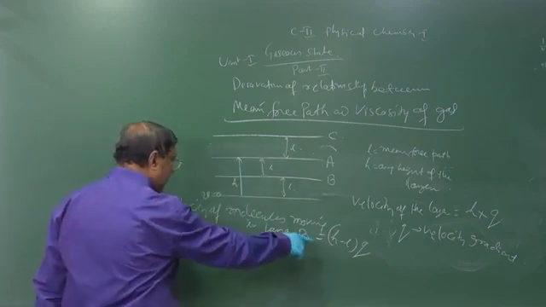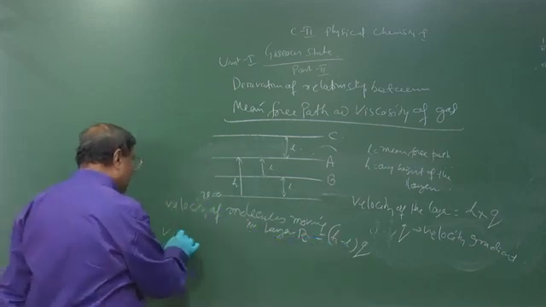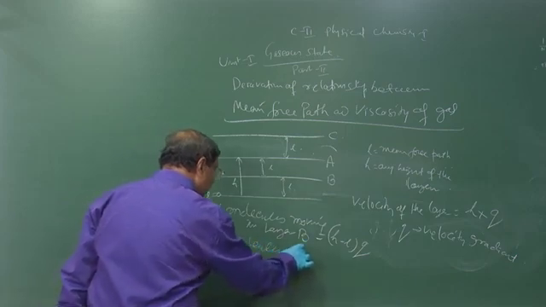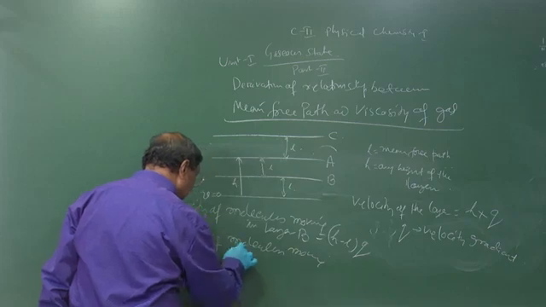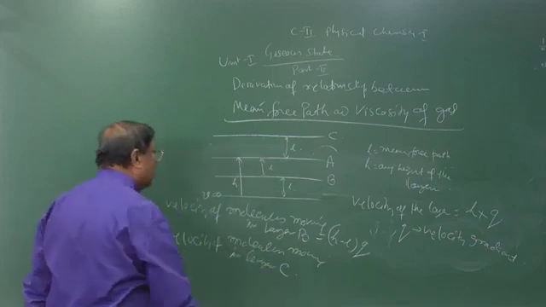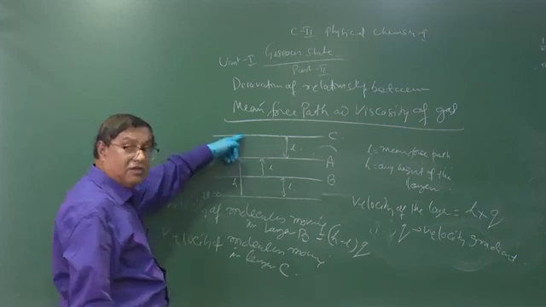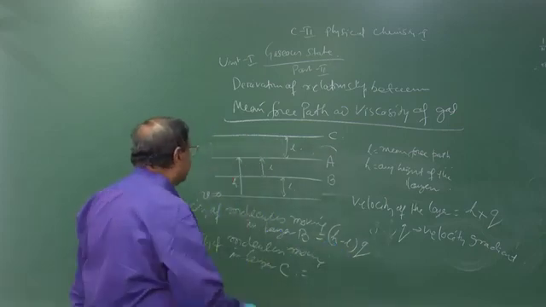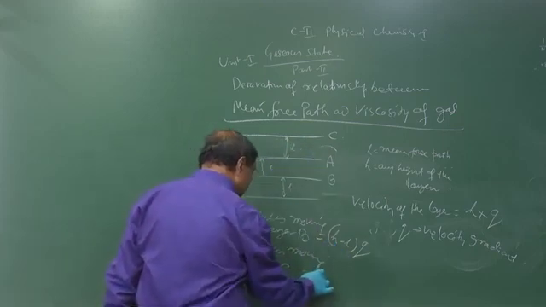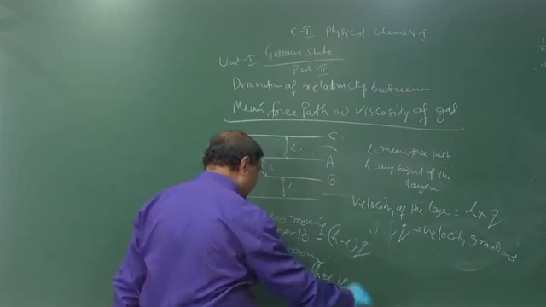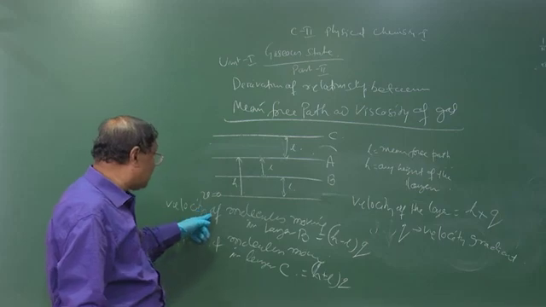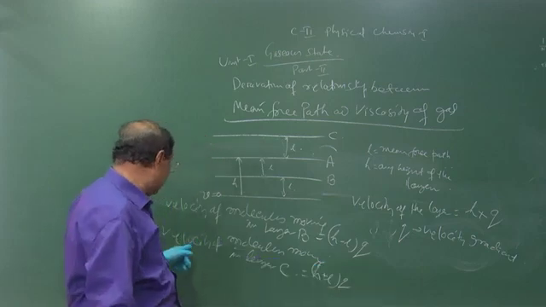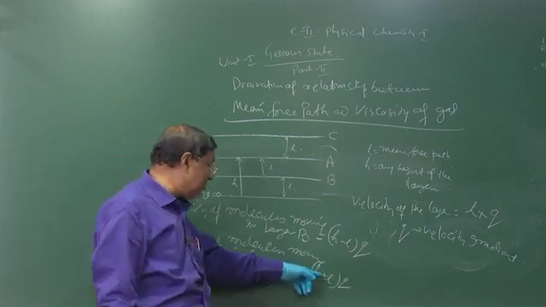So the velocity is (h minus L) into q. The velocity of molecules moving in layer C is height into velocity gradient, that is (h plus L) into q. So this is the velocity of molecules moving in layer B, and this is the velocity of molecules moving in layer C.